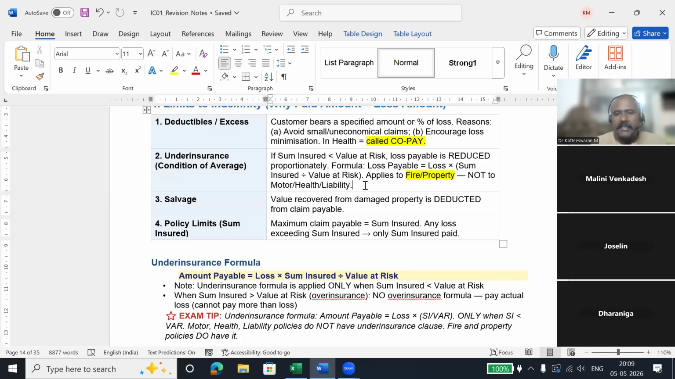So you are voluntarily projecting the value of the property as less. Instead of 10 lakh, you are projecting it as 5 lakh, deliberately, to reduce the premium. If you do like that, the insurance company will penalize you by reducing the claim if they find out. So this is called the under insurance clause.